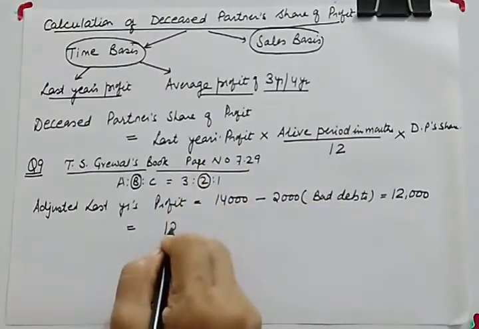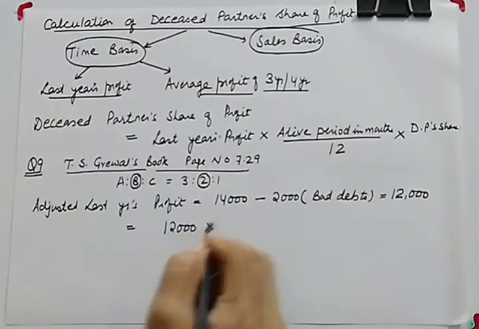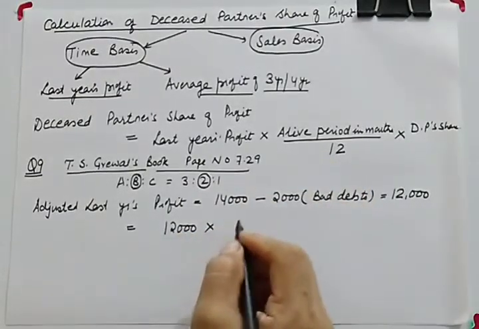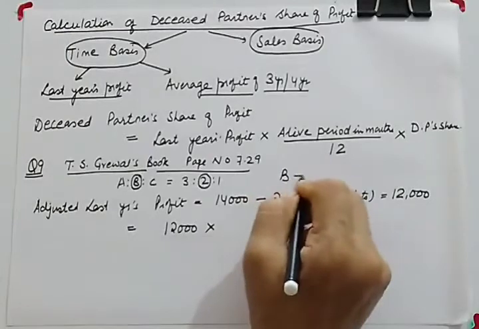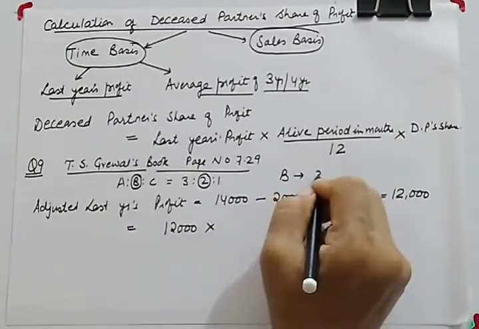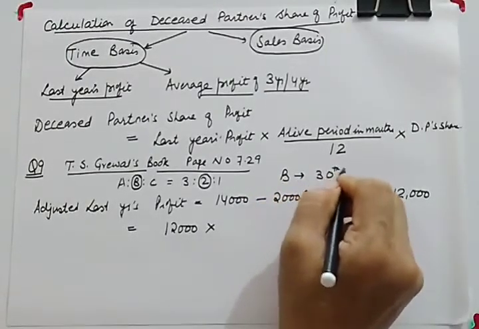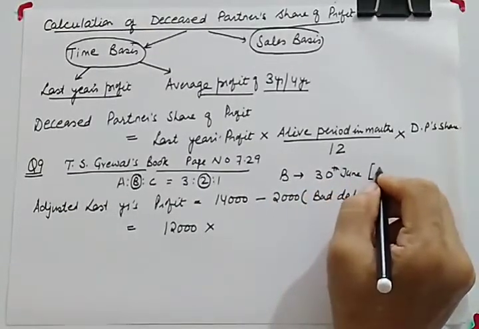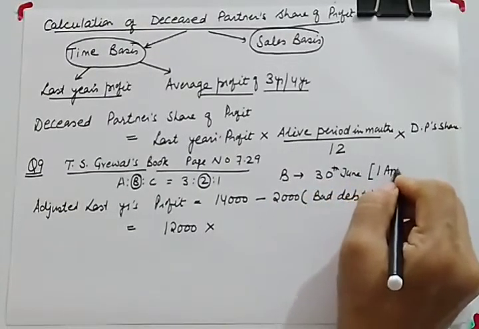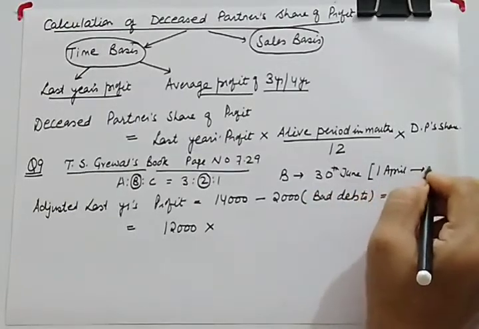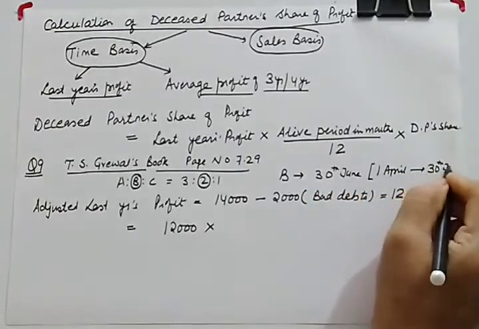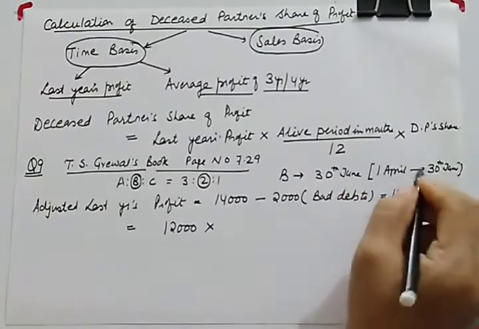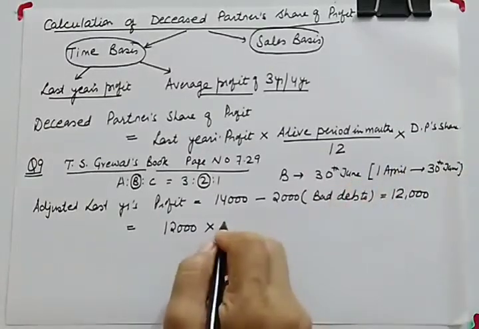Now we can apply the formula. Last year's profit, 12,000, multiplied by the alive period, and B died on which date? B died on 30th June. So let us count the months from 1st April till 30th June. So this period is 3 months, 3/12.